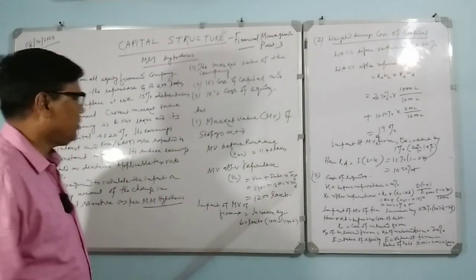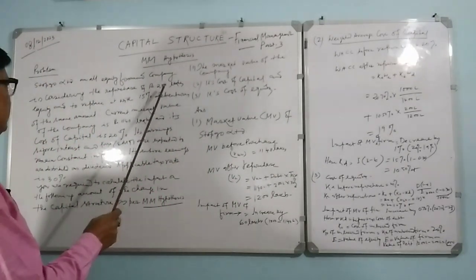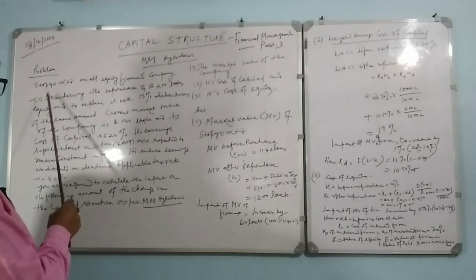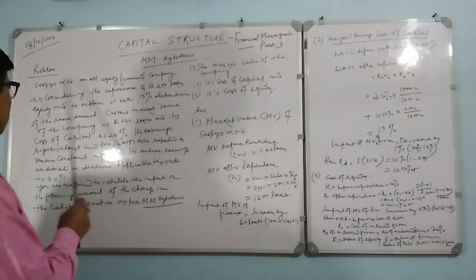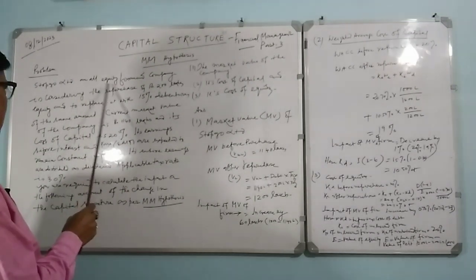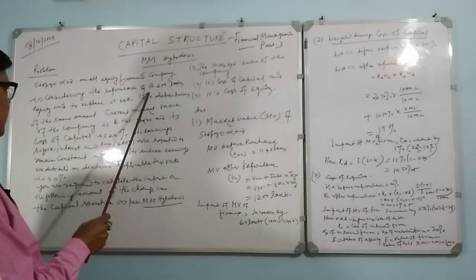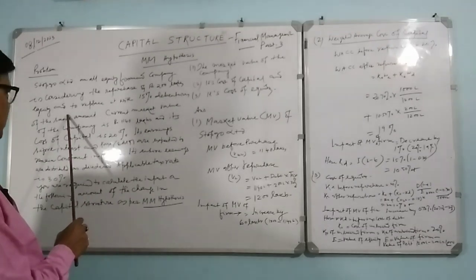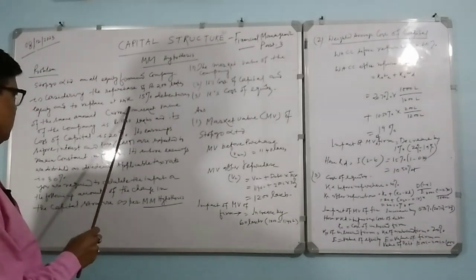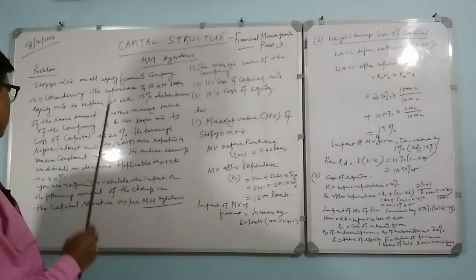Here one problem is there: Topco Limited, an all-equity finance company, is considering the repurchase of 200 lakhs equity and replacing it with 15% debentures of the same amount.